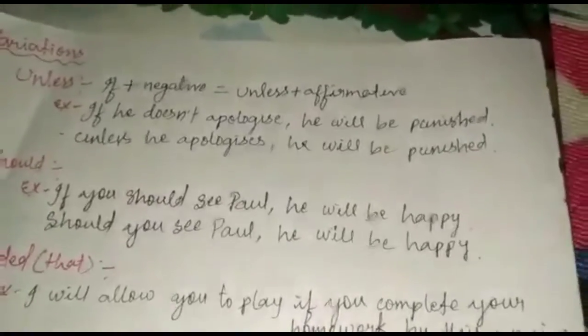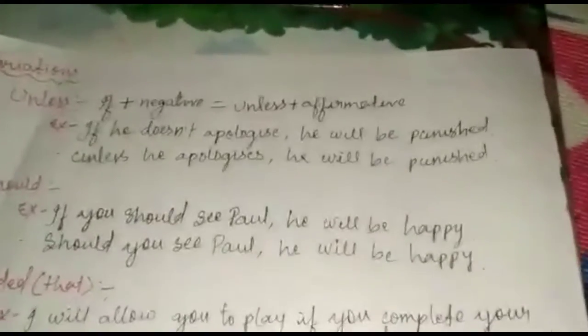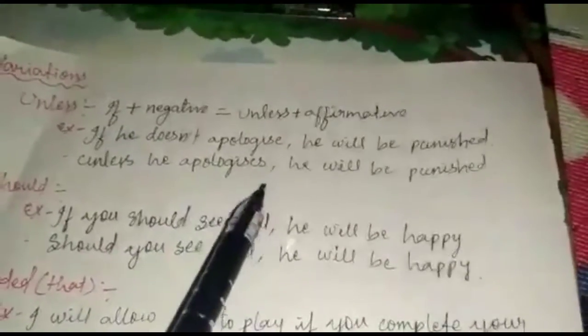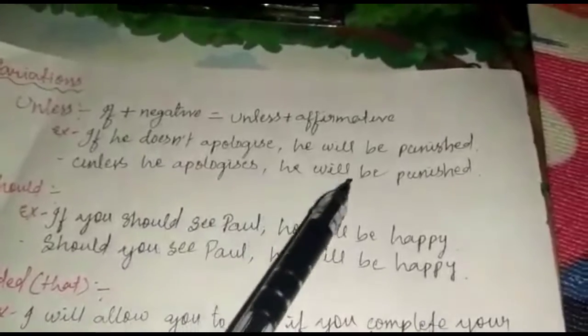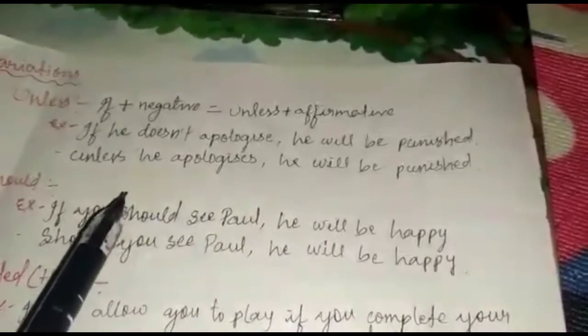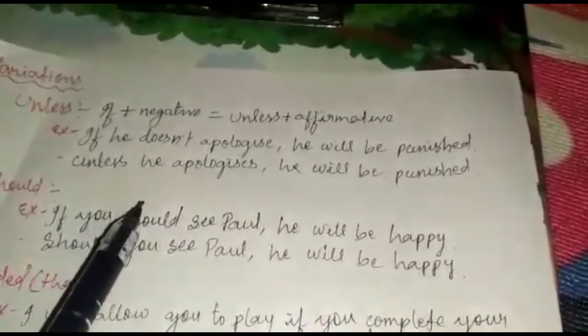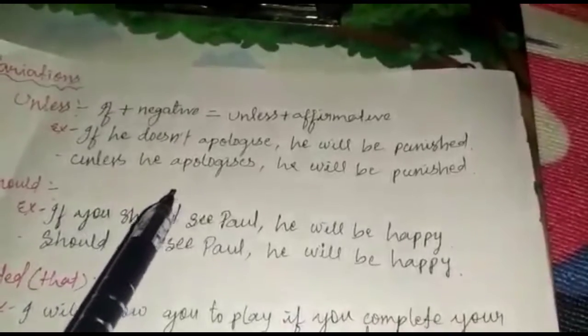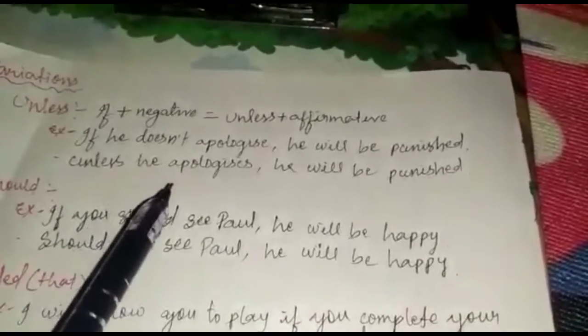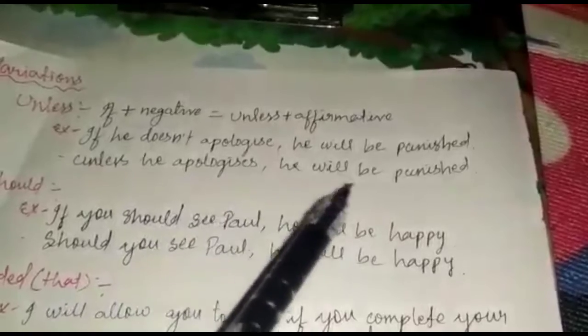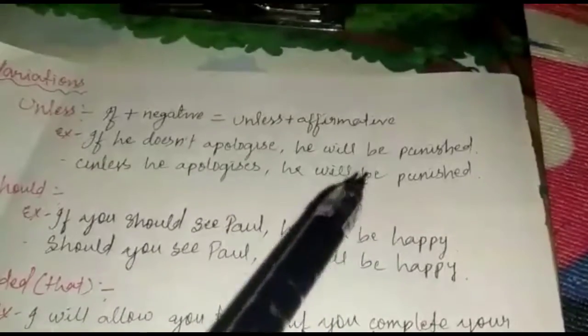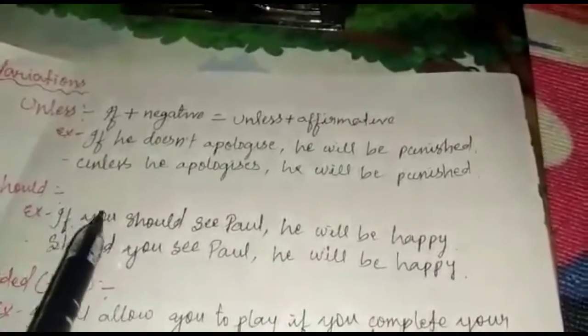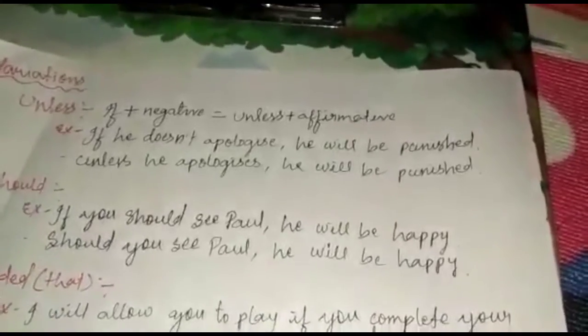Example: if he doesn't apologize, he will be punished. You see, if he doesn't apologize is a negative sentence. And when we use unless instead of if, the sentence becomes affirmative: unless he apologizes, he will be punished. So that's how we use unless instead of if.